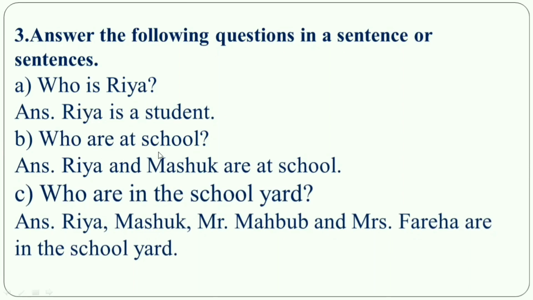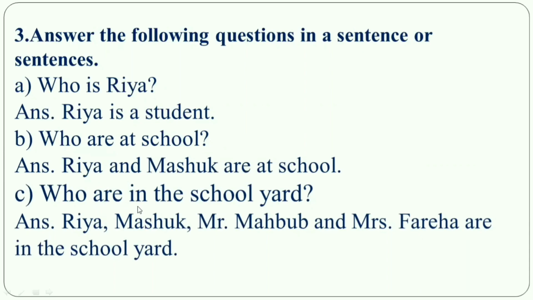Who are at school? Yes, we have seen in the passage that Ria and Masud are at school. So right here, first you will write Ria and Masud, then the auxiliary verb are, and then at school. So Ria and Masud are at school, then full stop.